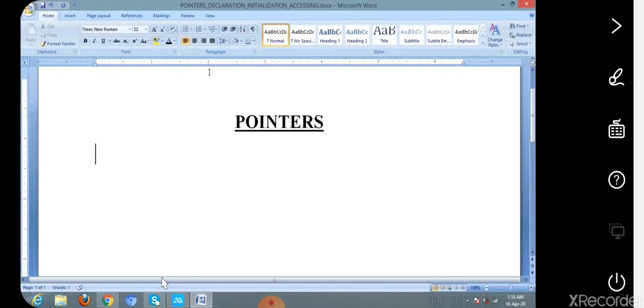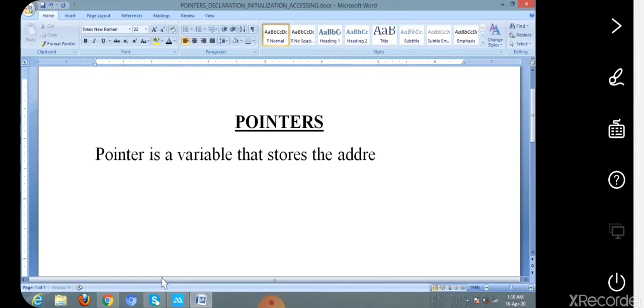Now let us see the definition of pointers. Actually, a pointer is nothing but a variable that stores the address of another variable. That is the definition of the pointer.